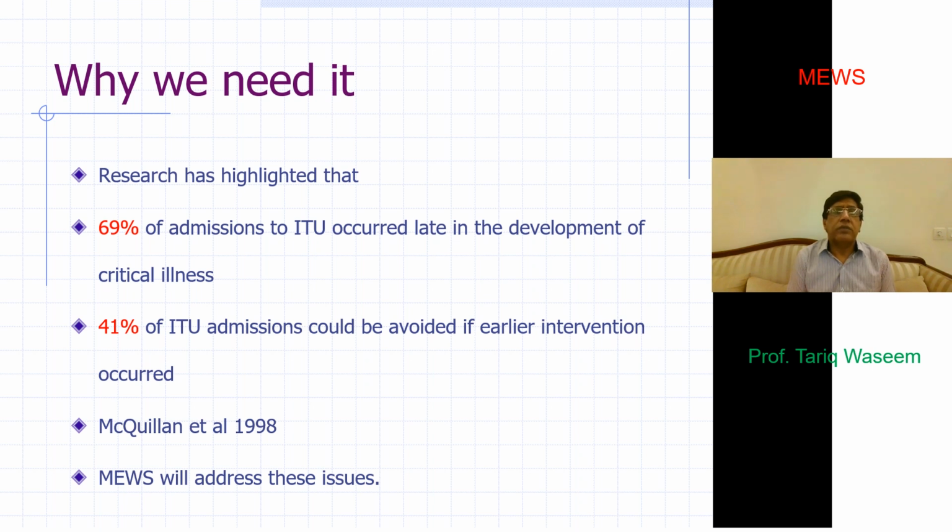Why do we need it? The data has shown that 69% of admissions to the intensive therapy units occur late in the development of critical illness, meaning that only 30% of the patients approximately are referred in time when something can be done for these patients, but 70% are late. And then again, if you observe the data from the ITU, 41% of the admissions in the intensive therapy units could be avoided if early intervention on the floor can be started, and the patient need not be shifted to the intensive therapy unit.